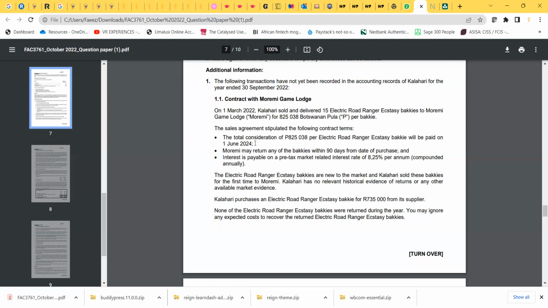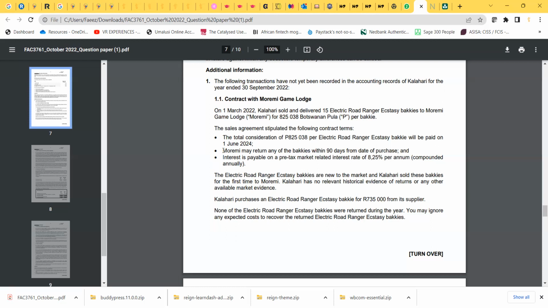So that was kind of a clue that you can't recognize revenue on 1 March 2022. So why can't we? Only because we have a return policy, and only because we don't have a history regarding the return policy.